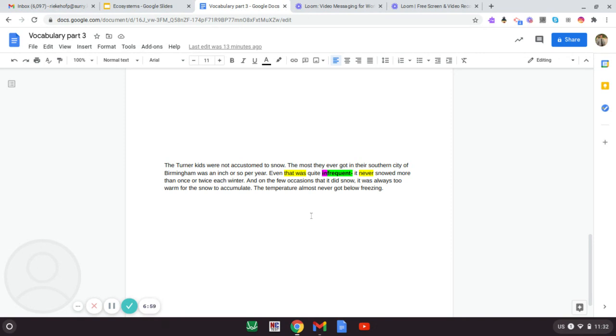And we've got one more step that we're going to add to this to figure out unknown words in our next video. For now, we've got 3 steps. Step 1, is the unknown word an action, thing, or description? Step 2, is that word positive or negative? And step 3, are there any clues inside of the word?